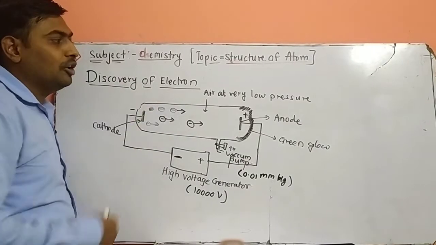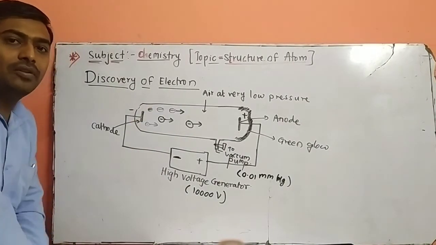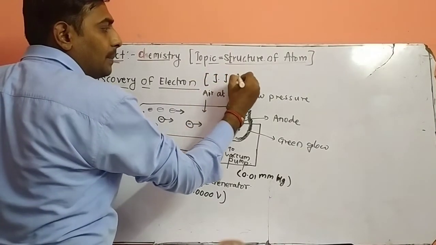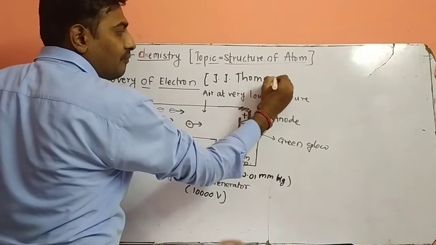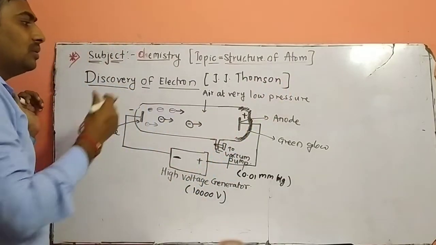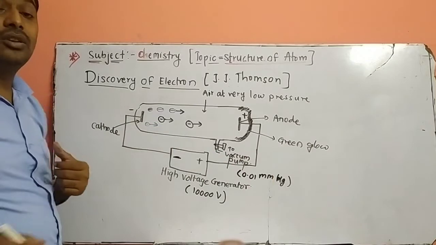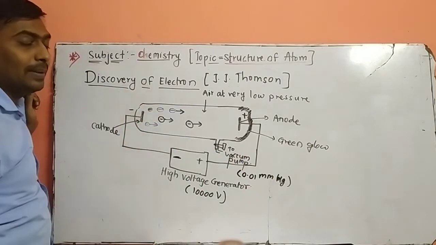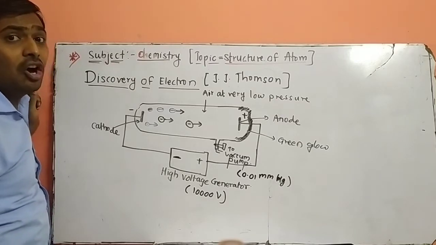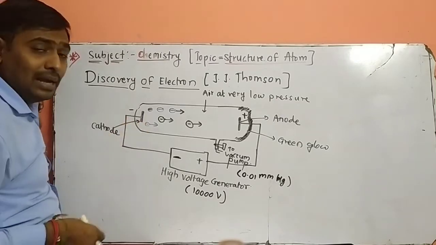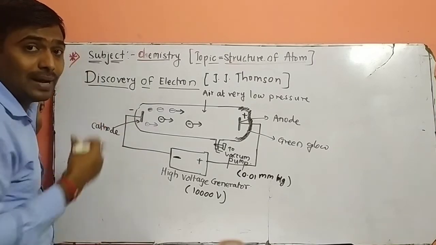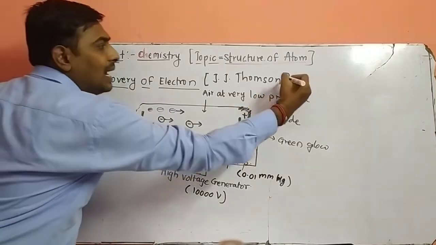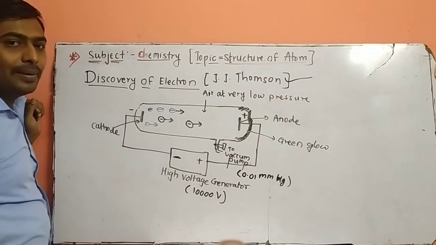Next point, discovery of the electron. The discovery of the electron is credited to the scientist J.J. Thomson. So this experiment is also called the J.J. Thomson experiment for the discovery of an electron. Actually, there are different scientists behind this experiment: Crookes, then Plucker, and the scientist Stoney, who gave the name electron. The name electron was proposed by Stoney, but the main contribution of this experiment is by Thomson, so it is called the Thomson experiment.